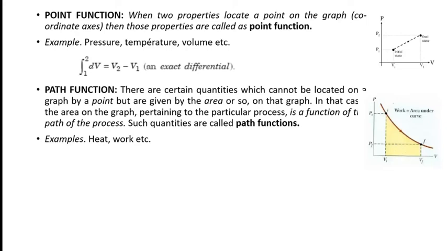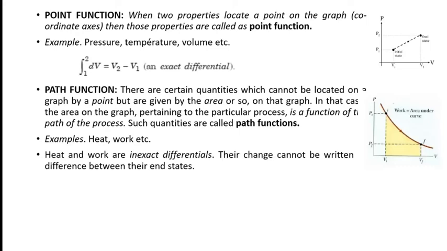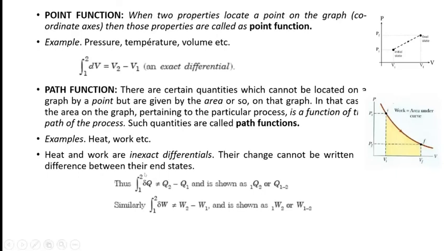Therefore, the differentials of work and heat are inexact. Heat and work are inexact differentials. Their changes cannot be written as the difference between their end states. Thus, the integration from 1 to 2 of the differential of work and heat is inexact. Therefore, we write it as delta Q, and the integration from 1 to 2 of delta Q is not equal to Q2 minus Q1, which is different from a point function.